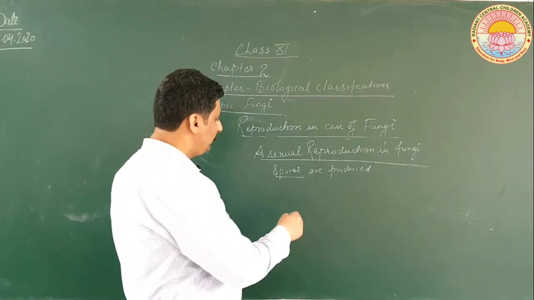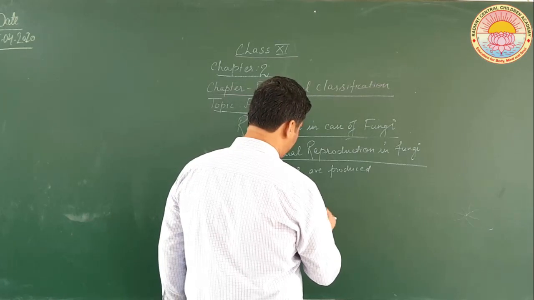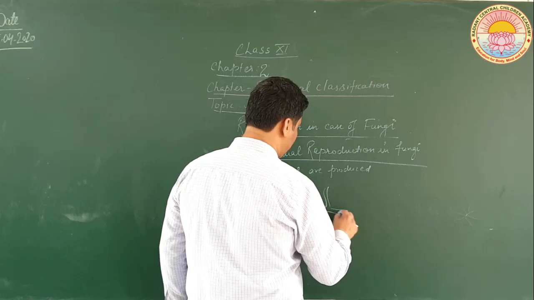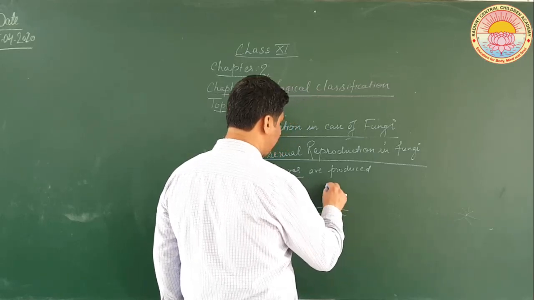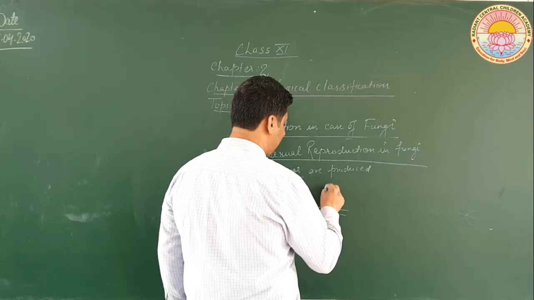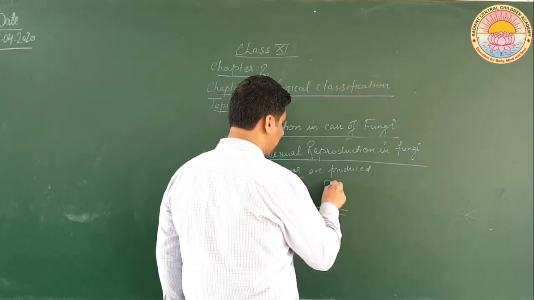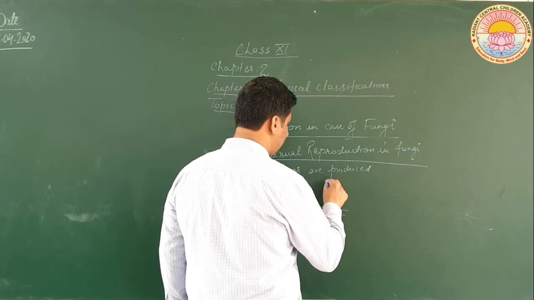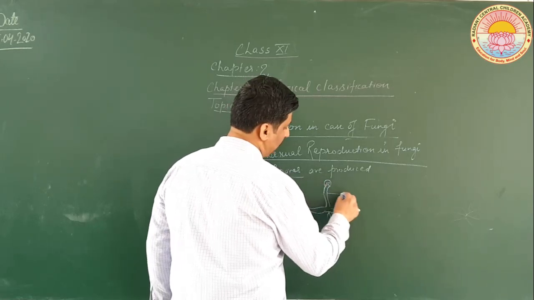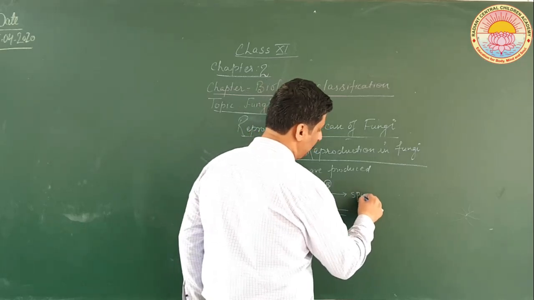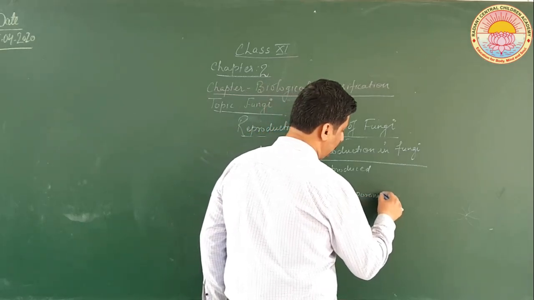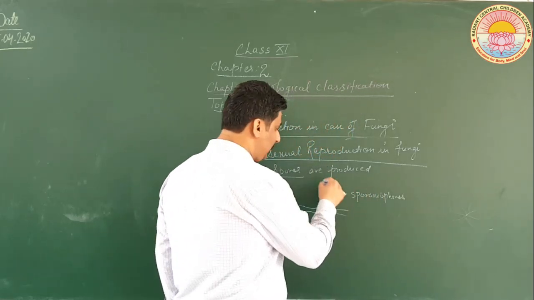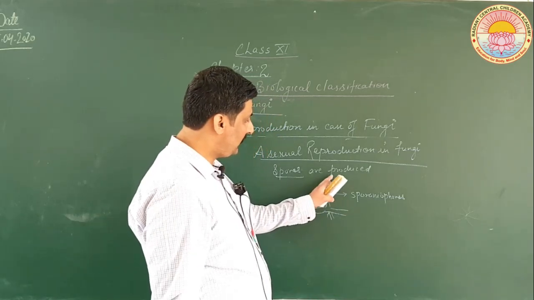For example, in certain cases, let us suppose this is a special hypha, and it is called sporangiophore, and these are special structures which have developed here.